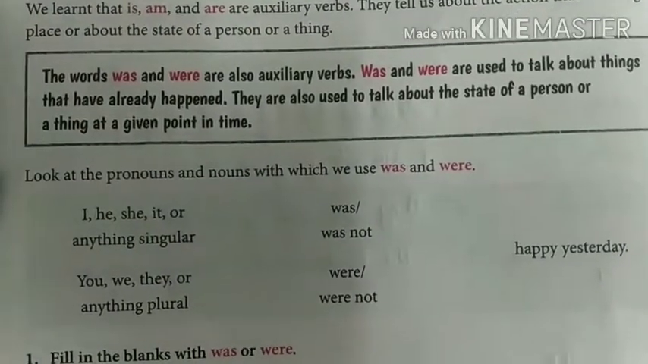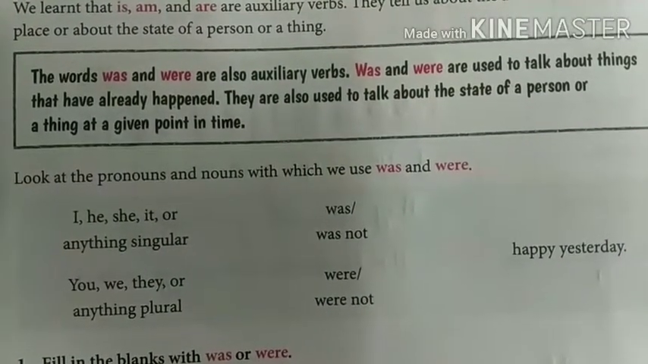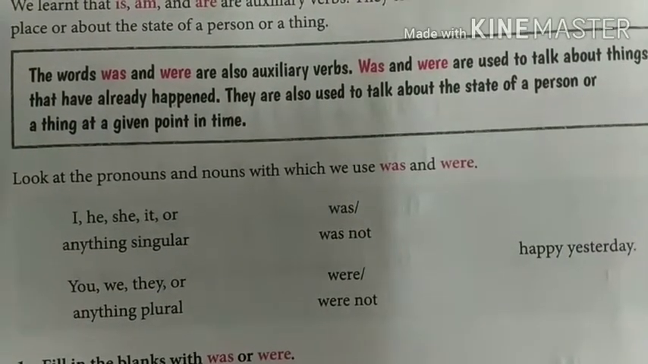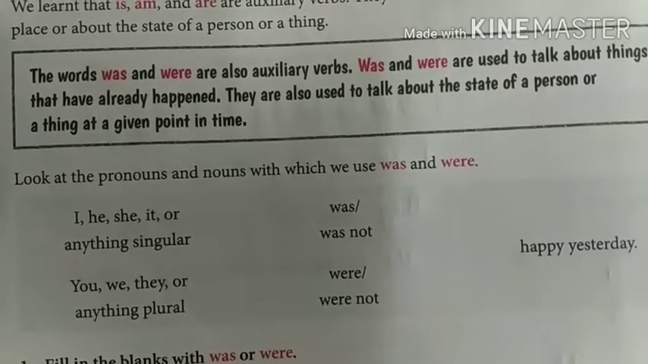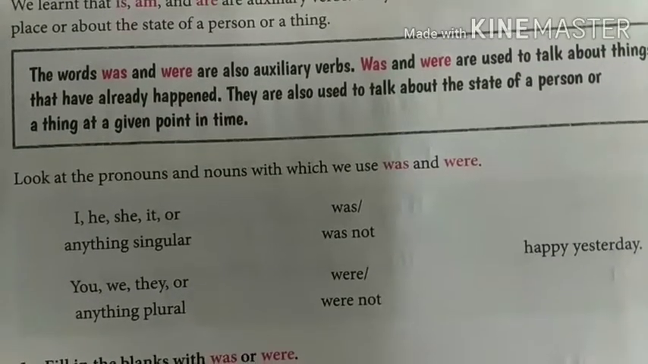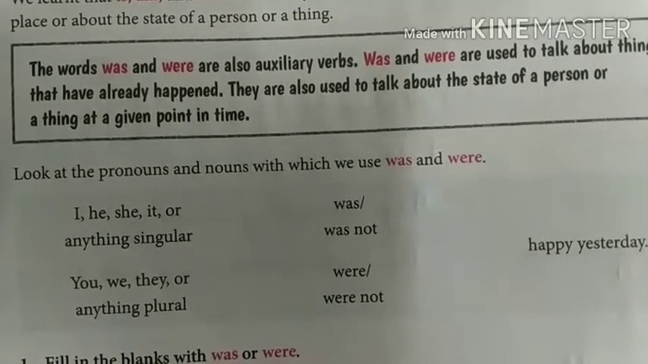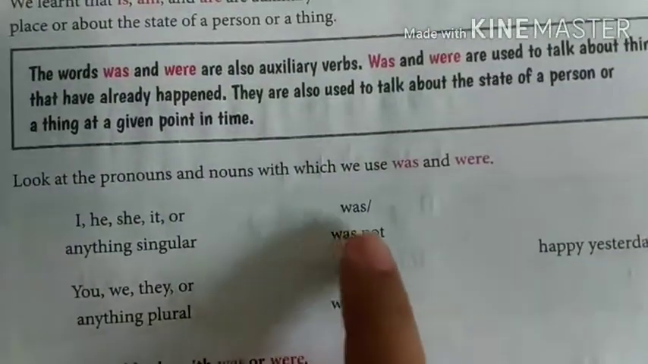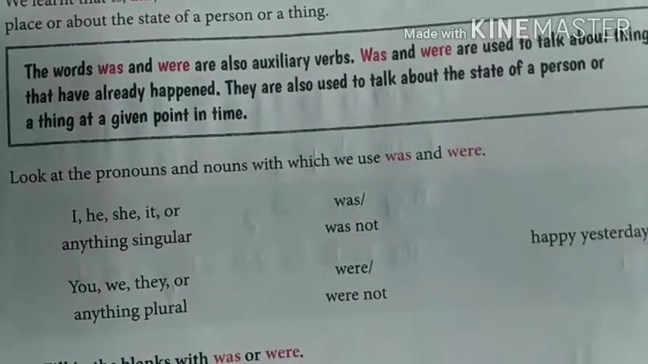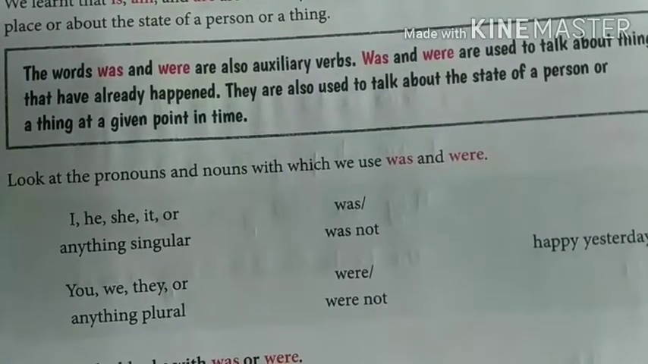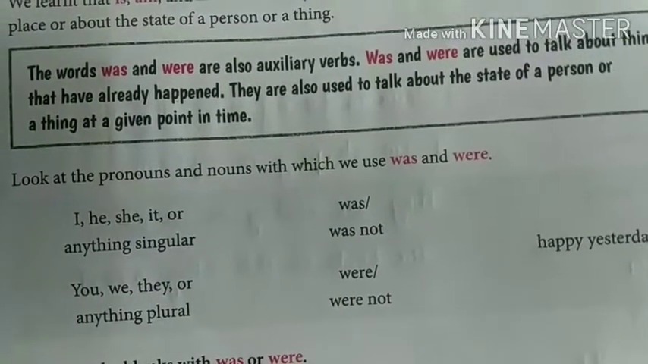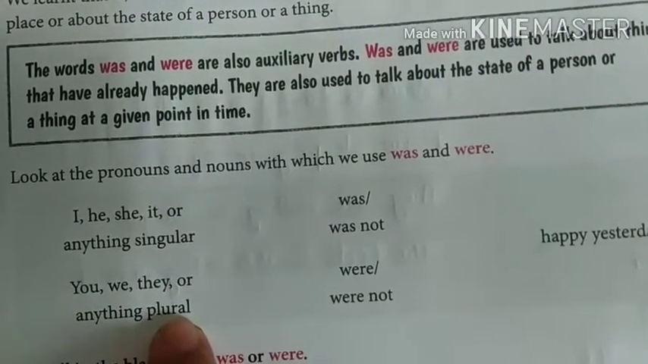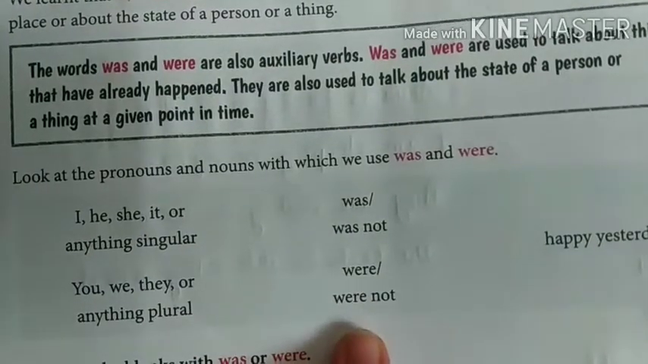Look at the pronouns and nouns with which we use was and were. I, he, she, it or any singular pronoun, we use was and was not. Was not is the negative form of was, and wasn't is its contraction. Now the next is you, we, they or any plural pronoun, we use were or were not.